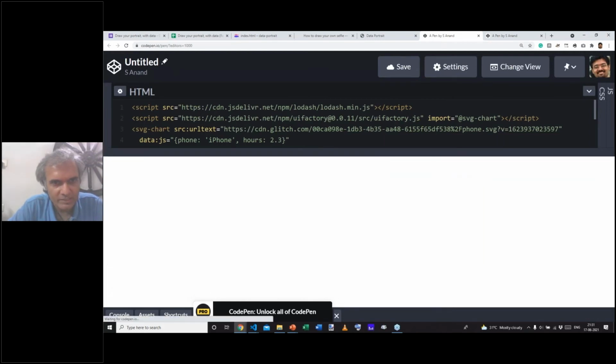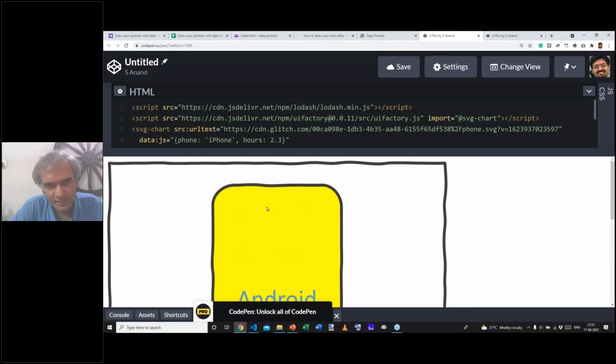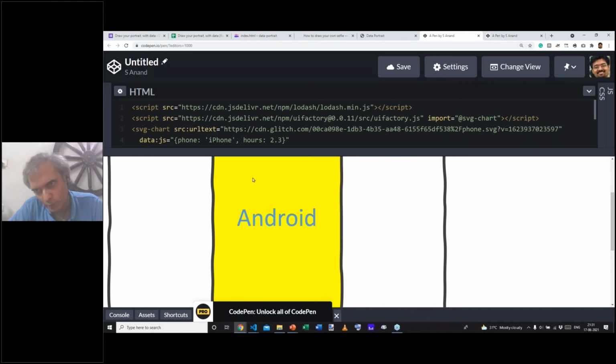When that happens, give it a few seconds and you should see the phone turning yellow. If your phone has turned yellow, please type in yellow in the question section. If you have any problems making it turn yellow, please let me know what problem you're facing. Got you, Rishabh. You were able to make it turn yellow. Okay, whole bunch of people. So either you're following along really fast or you got ahead of me.